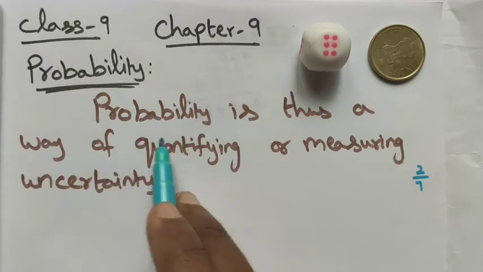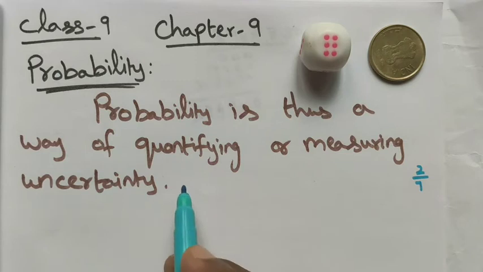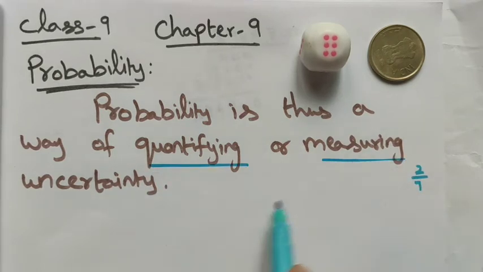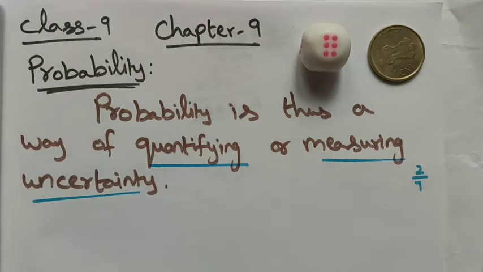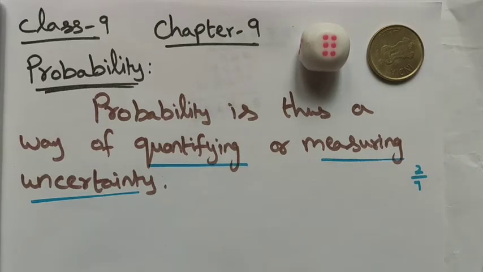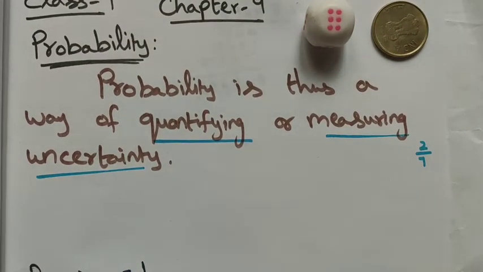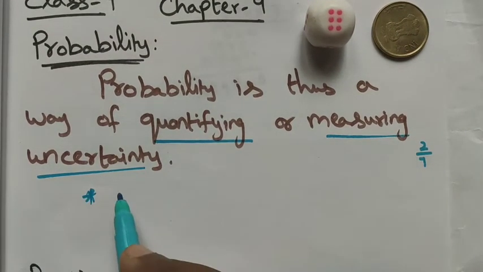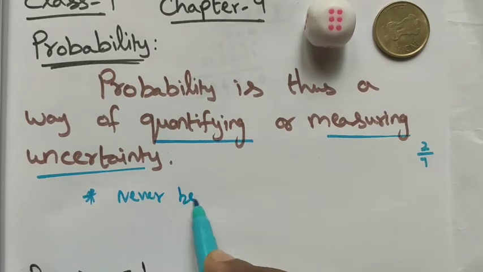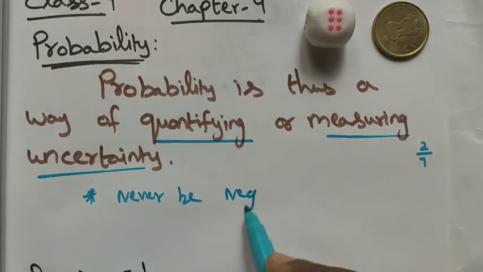Let's see the definition. Probability is thus a way of quantifying or measuring uncertainty. Here the uncertainty we are quantifying or measuring is called a probability. The probability is never negative.